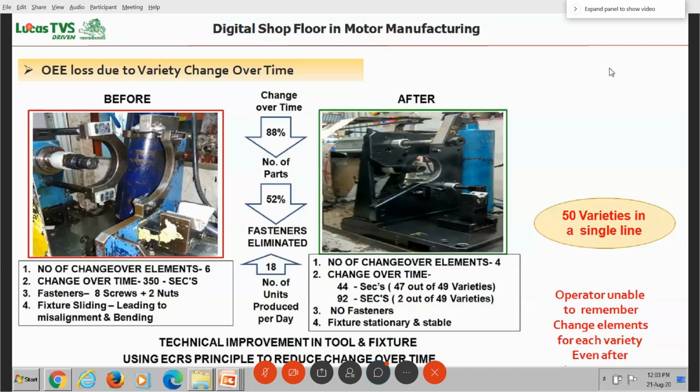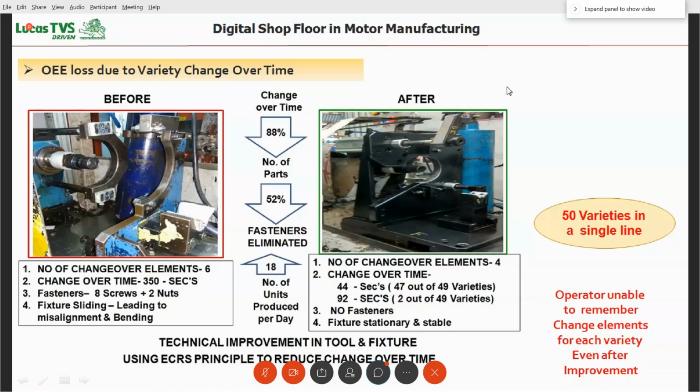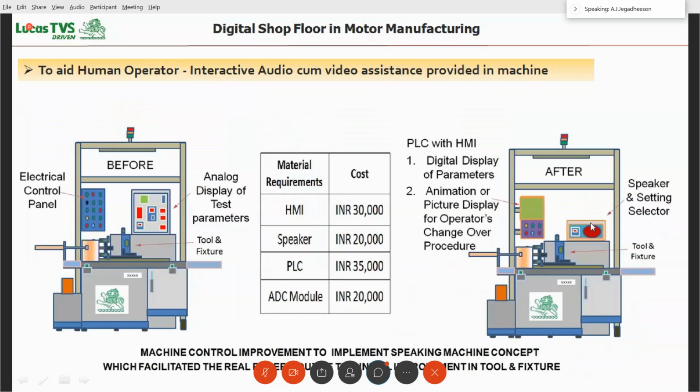I have provided a checklist. They have to go through the checklist, and this is time consuming. So what we thought is, why not use the advancement in technology and convert it into a speaking machine? Previously we had analog test, analog distributor, analog control board. Everything we digitized with a PLC, and there will be a visual display here. It will give audio-visual assistance to the operator.